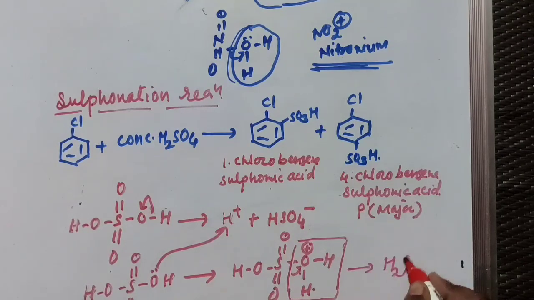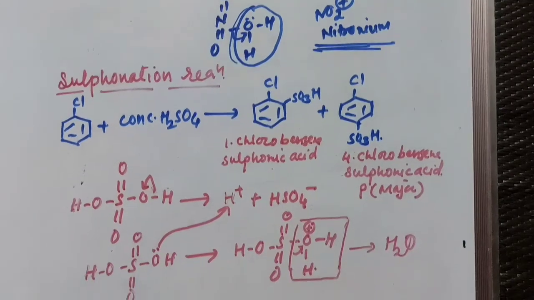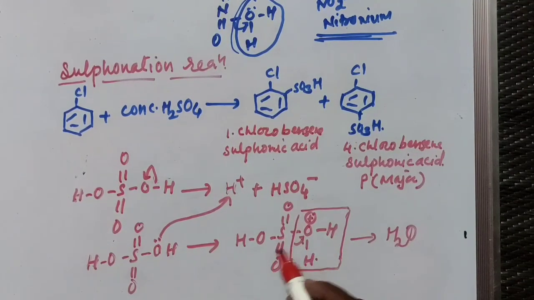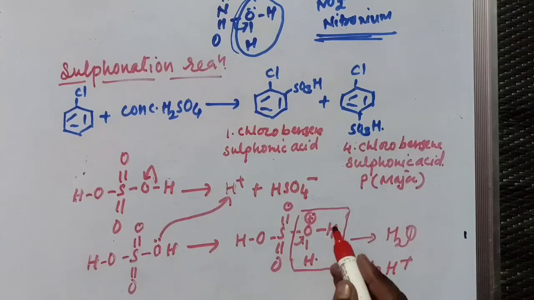So here there is a formation of water molecule, and also remaining is what? HSO3 plus. That means SO3H plus and this H2O. So this is the formation. This is your electrophile which attacks on the ring at ortho and para position, and you will get the corresponding compounds there. So these are the electrophilic substitution reactions.